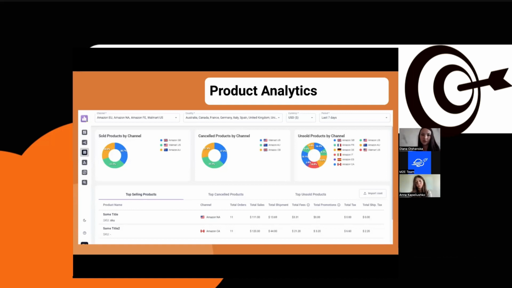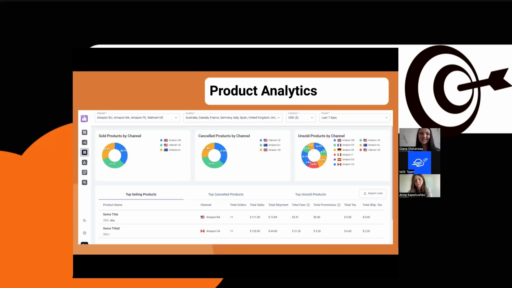It shows your top selling products as well as the products that remain unsold for a long period of time and the items that get frequently canceled. These insights can help you with supplier decisions about which items are better for restocking, for promoting, maybe discontinuing, and generally optimize your inventory management.